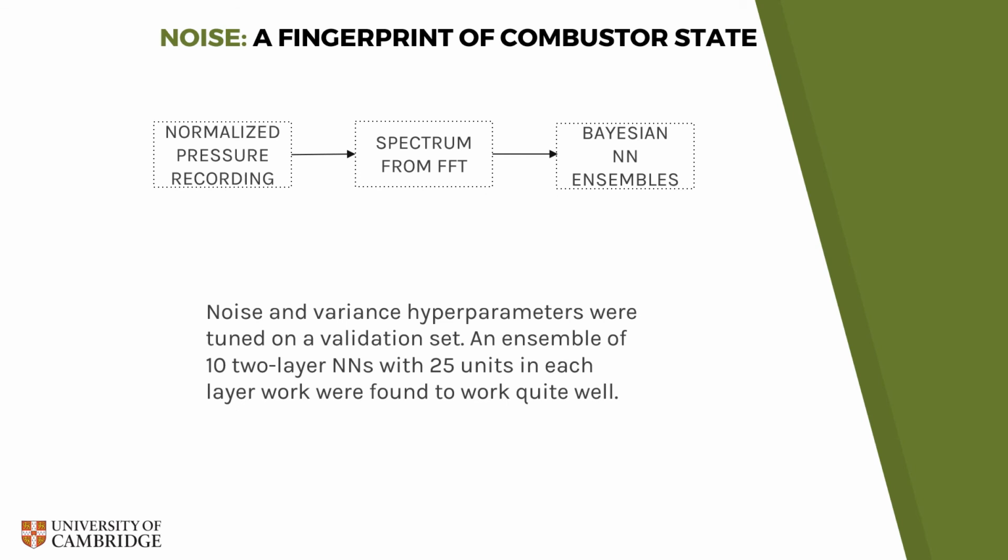So we assign noise samples from 80% of our 900 operating conditions to the training set and 20% to a test set. The power spectra of the noise samples is obtained simply by using the fast Fourier transform, and these are then directly provided as inputs to our Bayesian neural network ensembles. Hyperparameter tuning was performed, and a simple two-layer neural network with 25 units was found to work quite well.